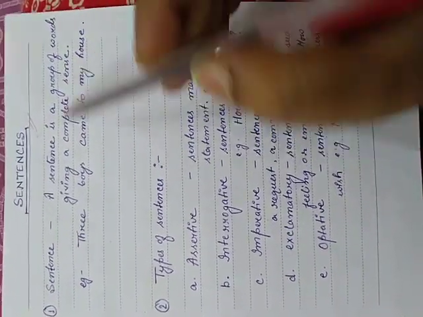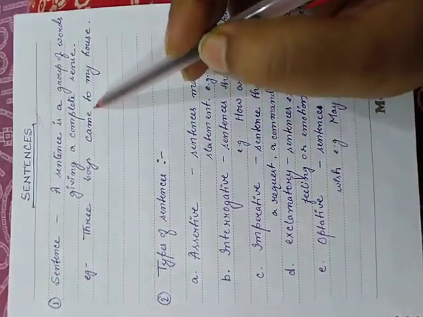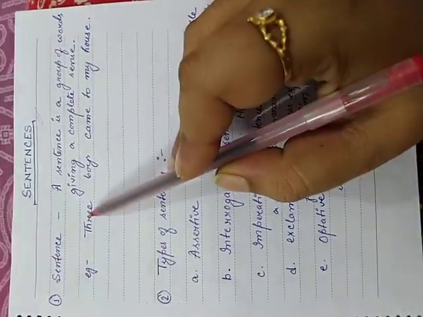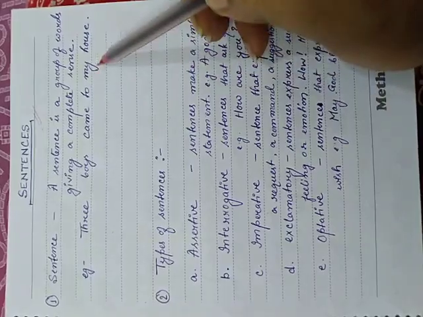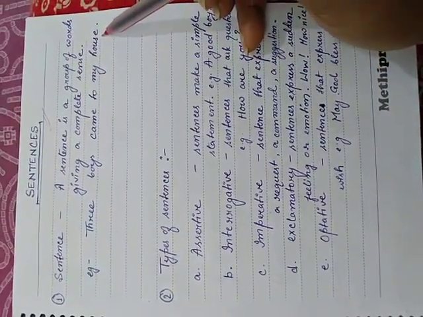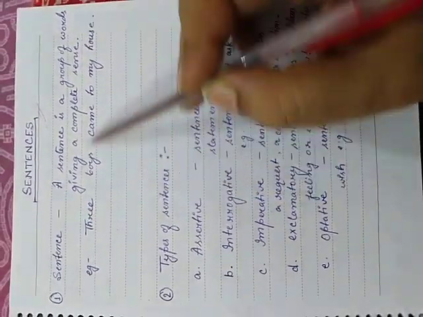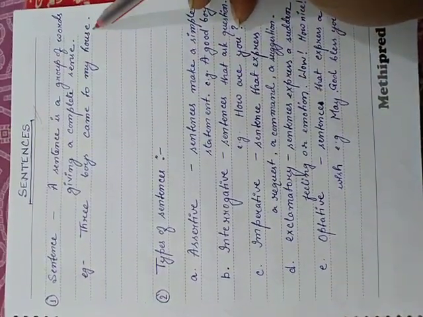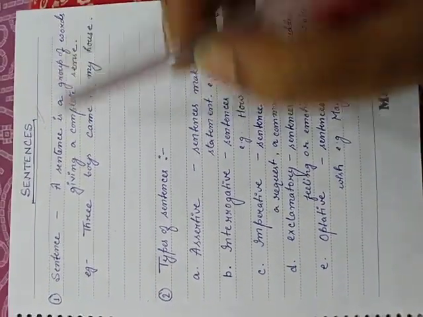For example, 3 boys came to my house. So we will call this line a sentence. Here are some groups of words.